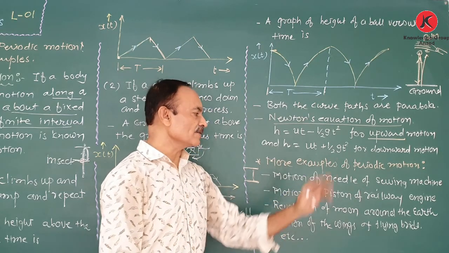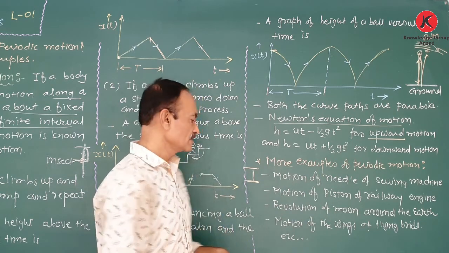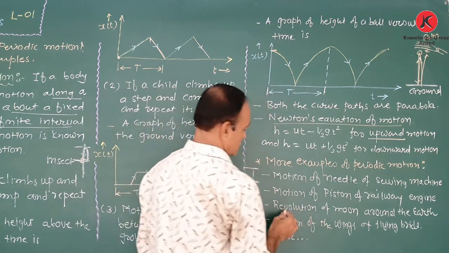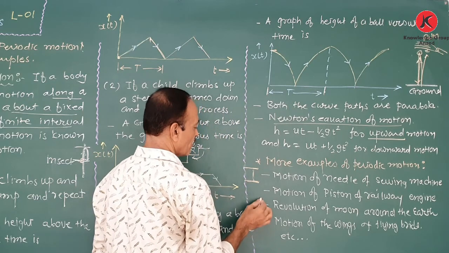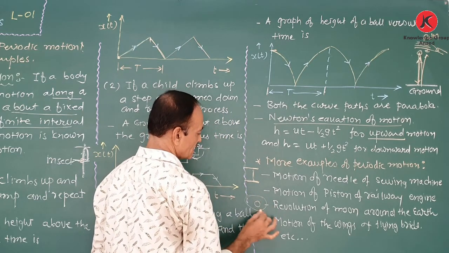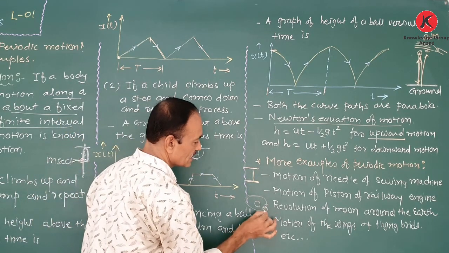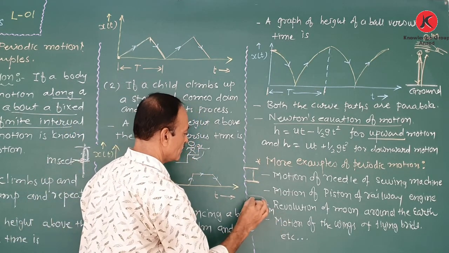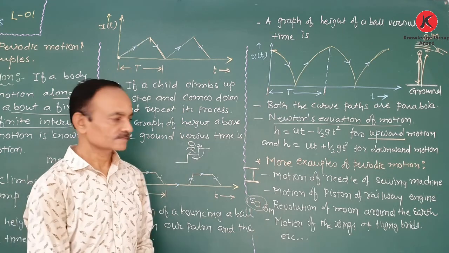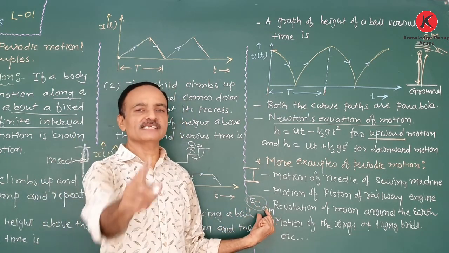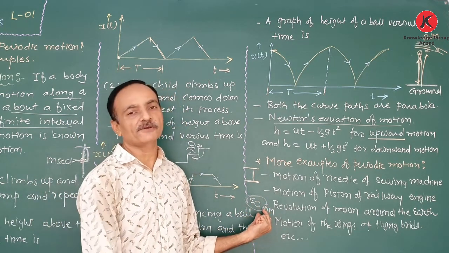Now, the revolution of the moon around the earth. There is the earth. Here, the moon revolves around the earth on a circular path. The moon repeatedly goes around the earth. So there is circular motion. That is also an example of periodic motion.